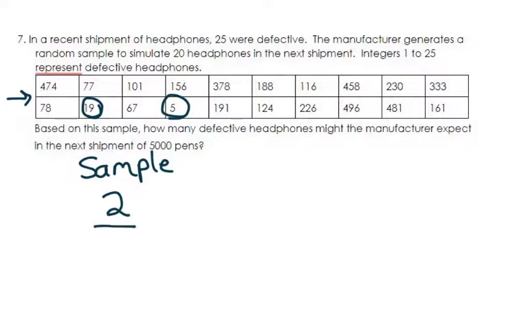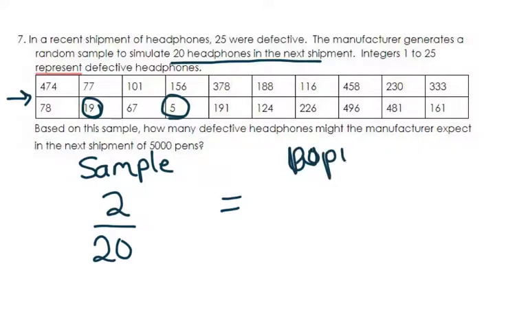And the whole of my sample were 1, 2, 3, 4, 5, 6, 7, 8, 9, 10, 11, 12, 13, 14, 15, 16, 17, 18, 20. Just wanted to double check. I thought it does say 20 headphones in the next shipment. So this is our sample. And now I want to kind of guess what's going to happen when the whole population is accounted for.